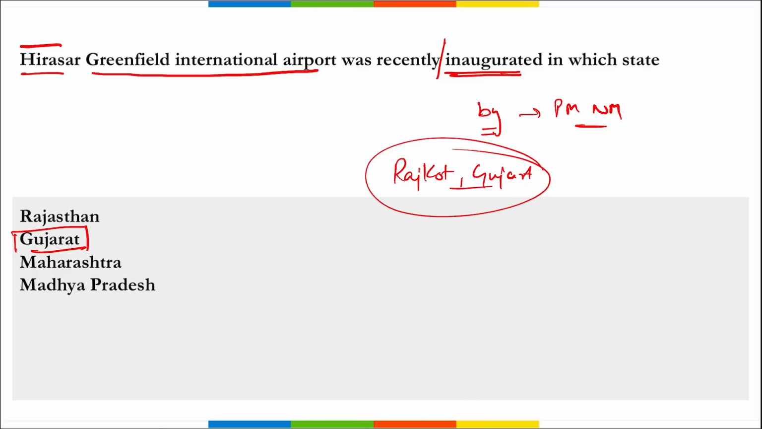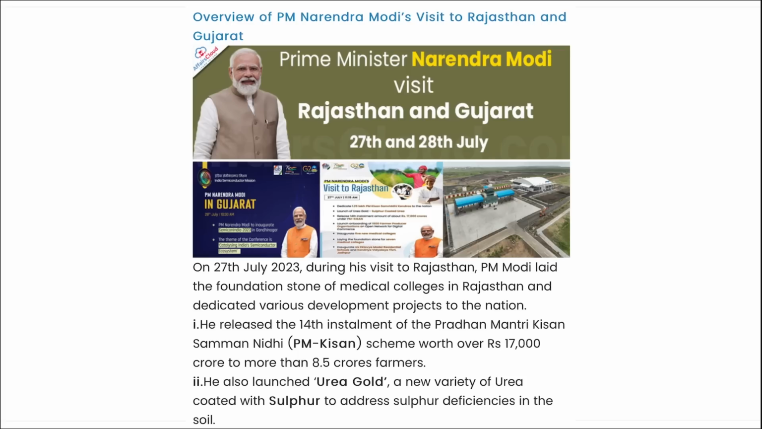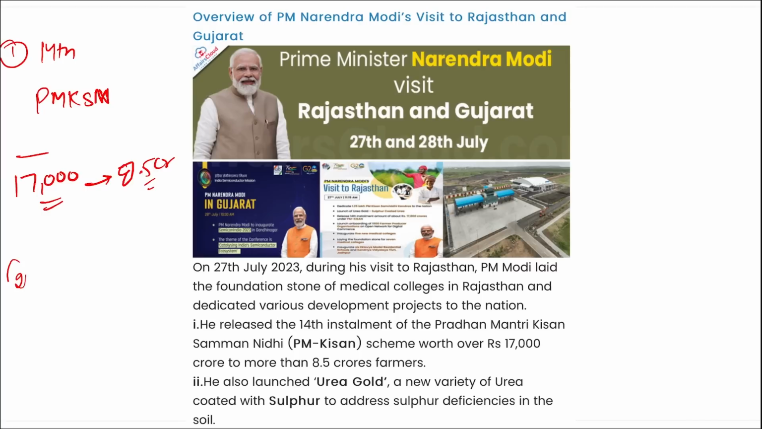Then it is one of the few development projects that was dedicated to Prime Minister Narendra Modi on his visit to Rajasthan and Gujarat. So if we look at some of the visit, first you need to remember that Prime Minister Narendra Modi released the 14th installment of the Pradhan Mantri Kisan Samman Nidhi scheme, right? And with this, over 17,000 crore rupees has been disbursed to more than 8.5 crore farmers. Second, remember, he also launched Urea Gold.